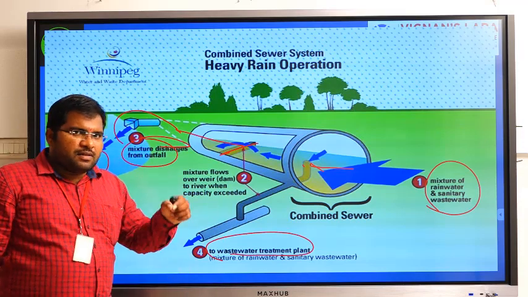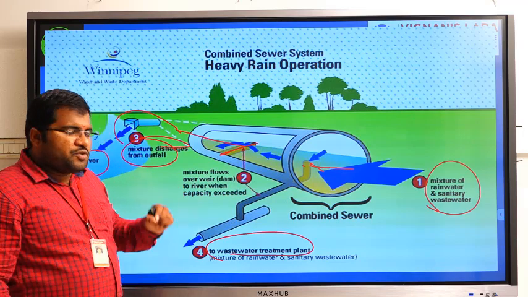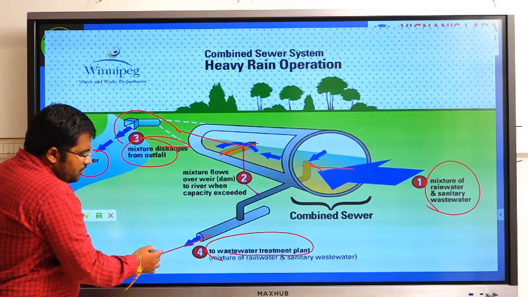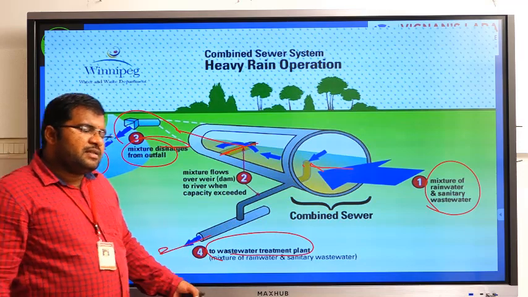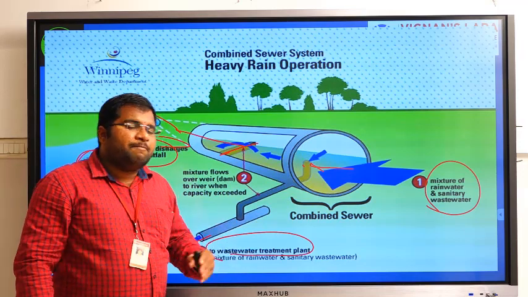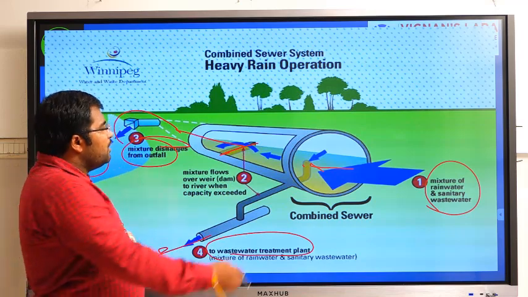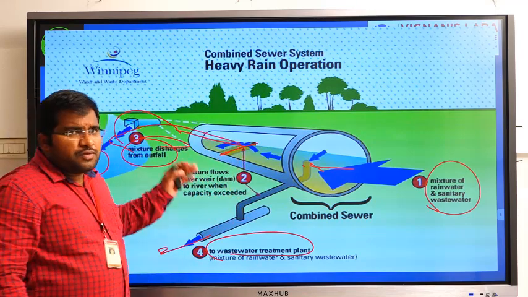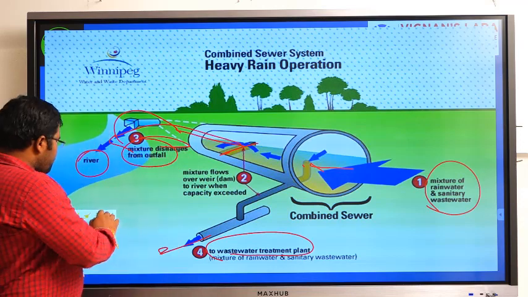If sewage is having less dilution, there is a problem of pollution. That's why we are treating the waste and then discharging into the river. If it is rainy season, sewage will get diluted, so there is no chance of pollution. The water may directly go to the source, what is called rivers, okay.